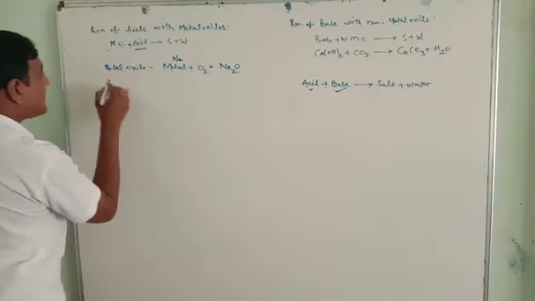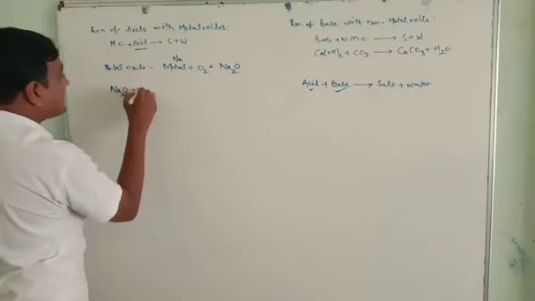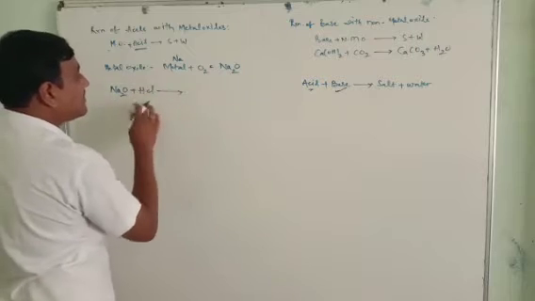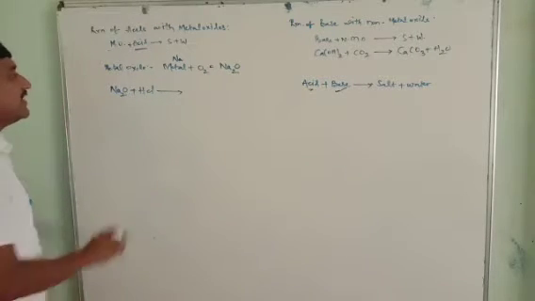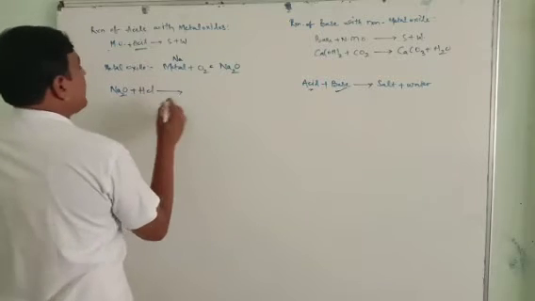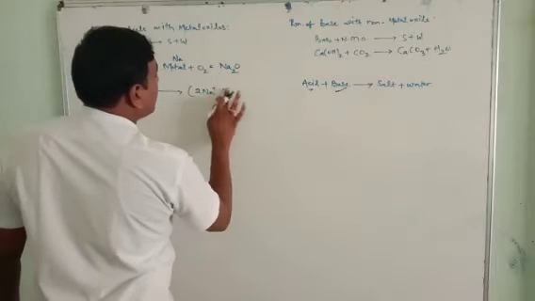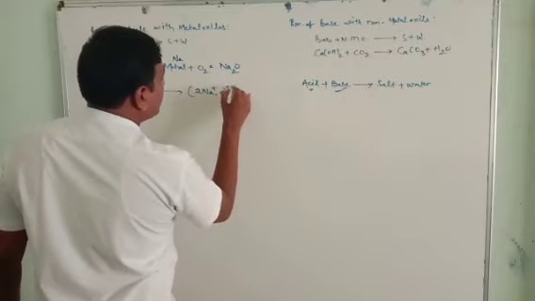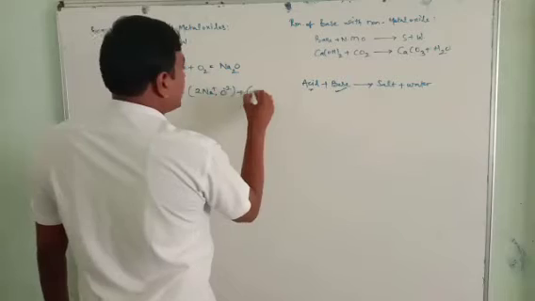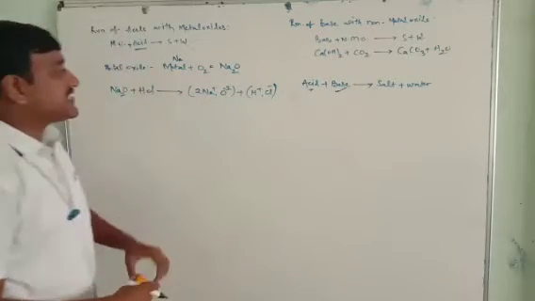Take the metal oxide Na2O plus an acid, generally HCl. First of all, what type of products will it form? 2 Na plus, O minus 2, plus H plus, Cl minus. Simply, it interchanges the ions.